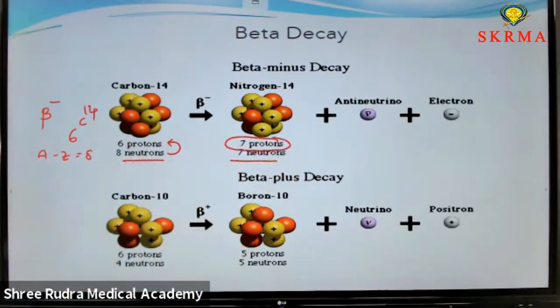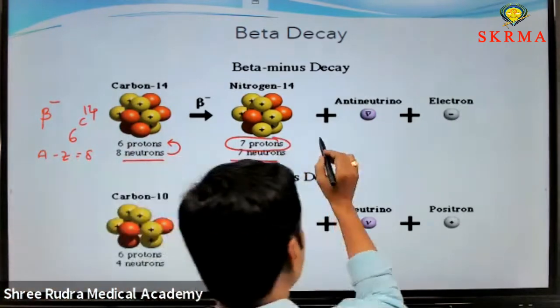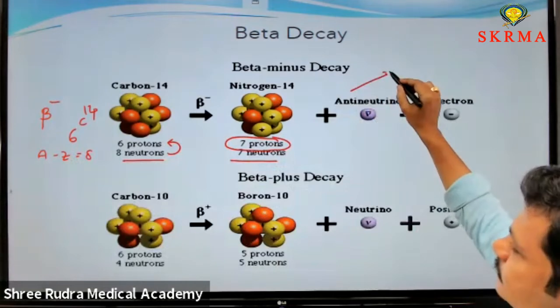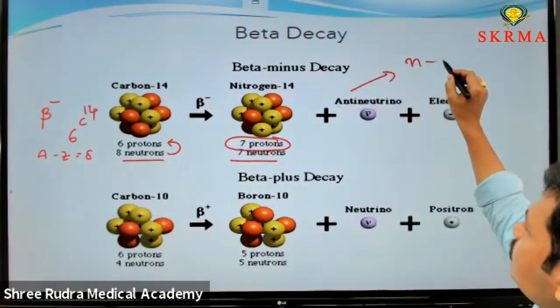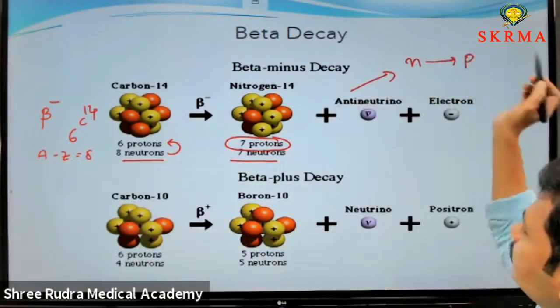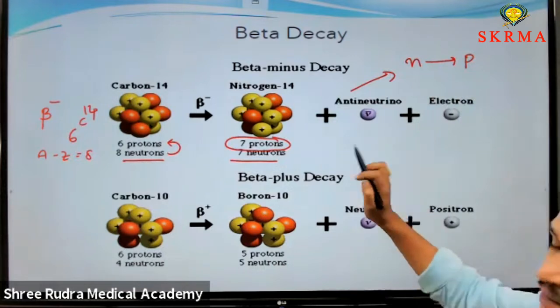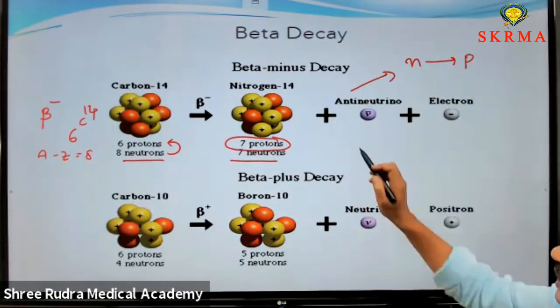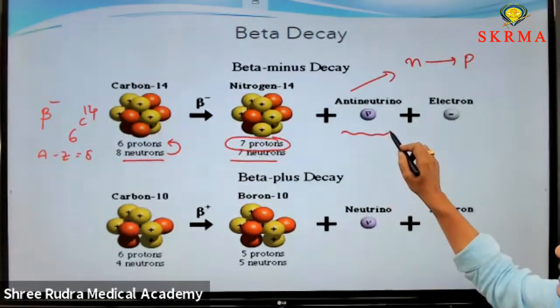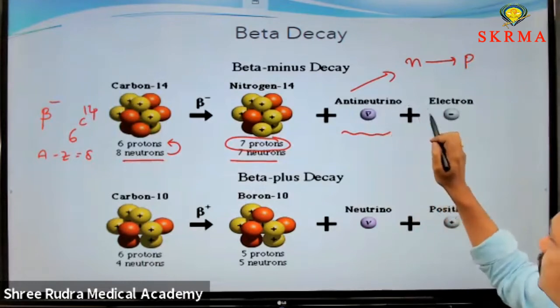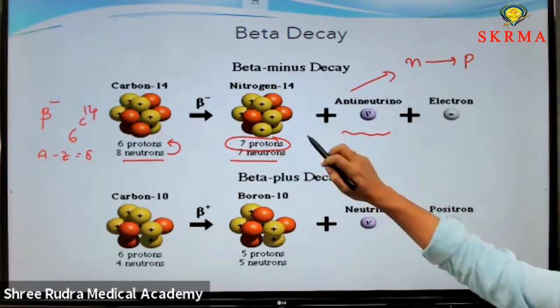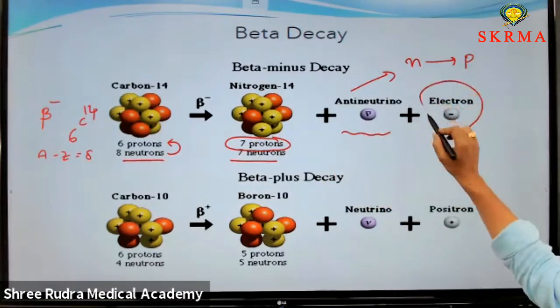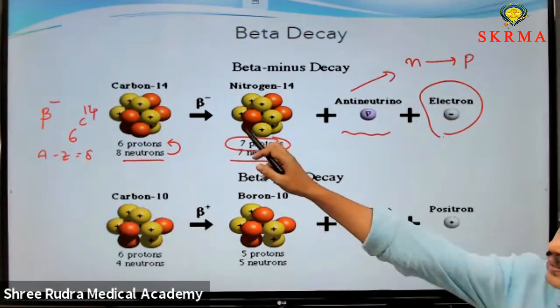Here the parent has only 6 protons. The key concept is that in this process a neutron is converted into a proton, and the supplementary particles are also very important. An antineutrino is released. Beta minus decay is nothing but electron emission.